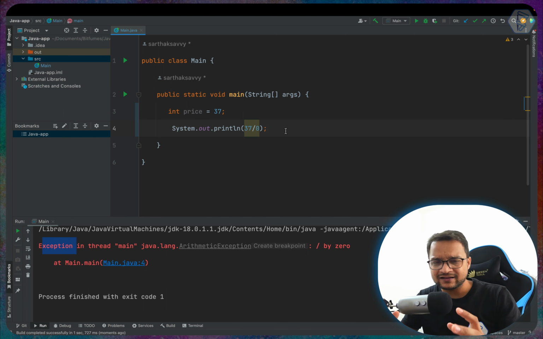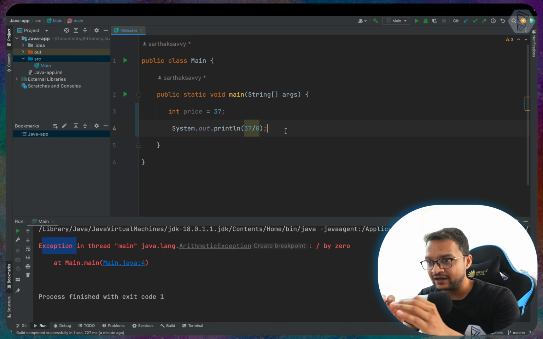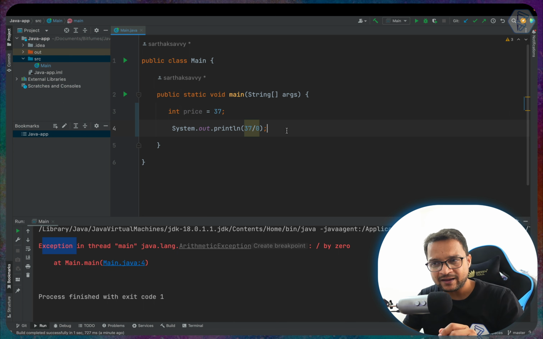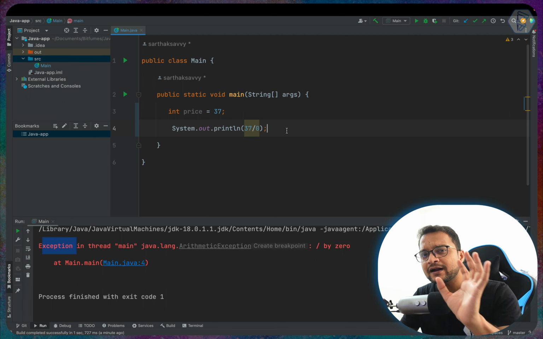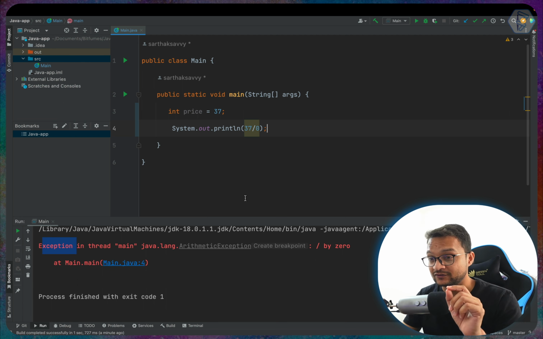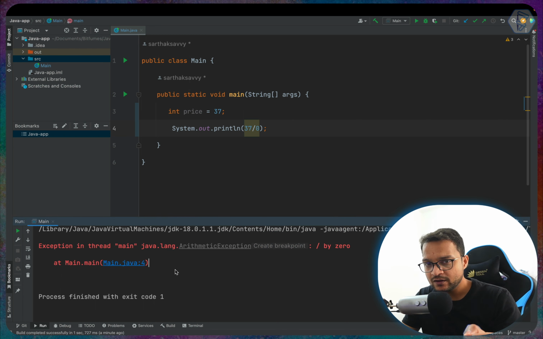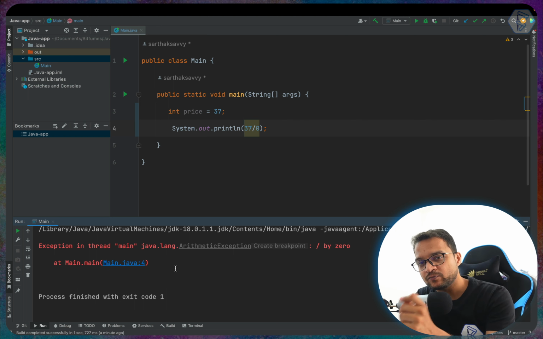Now the word exception is normal in our daily life. We say, hey, this person is an exceptional case. Exceptional case means it's not normal, but something different, something which is not in daily life. So this happened, and if we want to handle this, if we want to show a proper error message to the user instead of this kind of Java error message which can break your program, we can still do something. And here comes the try catch block.